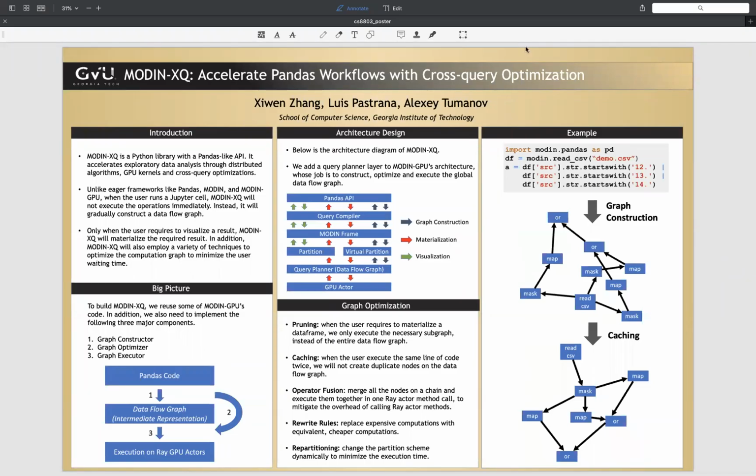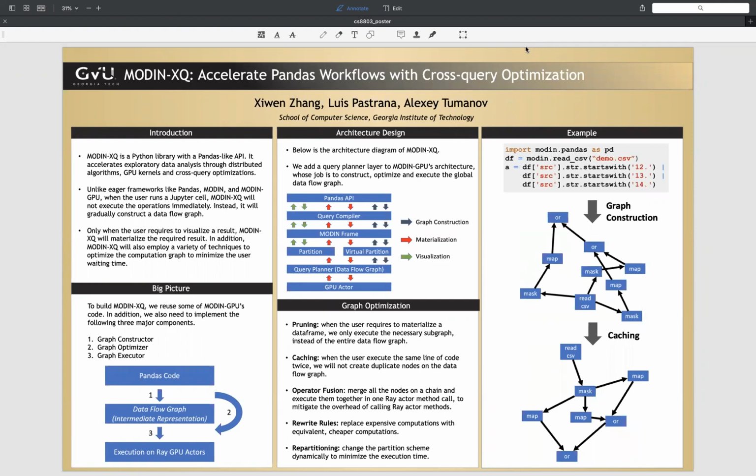Today I'm going to introduce our course project for the course Systems for Machine Learning. This is a collaboration project with Louis, and our instructor is Professor Alexey Tumanov. Our course project is MODIN-XQ, Accelerate Interactive Data Analysis with Cross-Query Optimization.